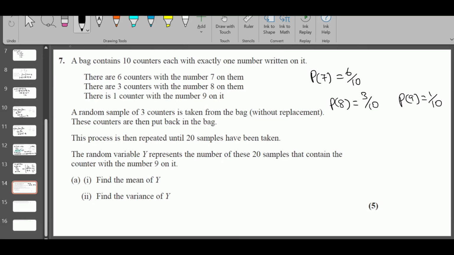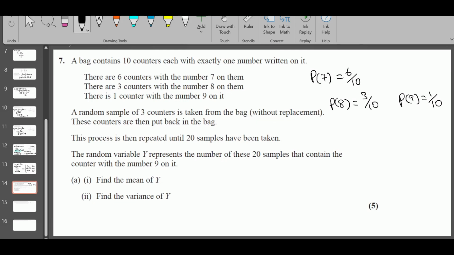A random sample of 3 counters is taken from the bag without replacement. That means when you take one counter, you are not going to put the counter back into the bag. So when you take the second counter, the total count will be down by 1. From 10 it becomes 9 and 8, 7 and so on. That's what this thing means.